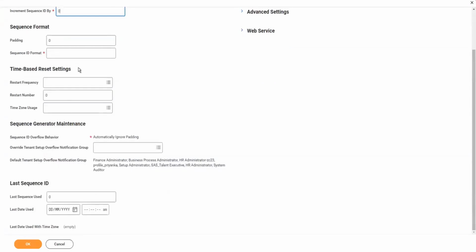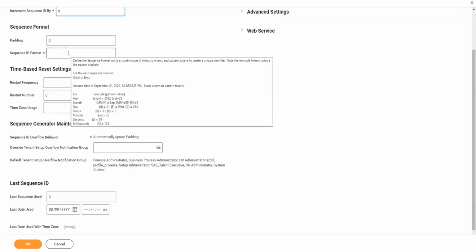Then there comes the most important field, which is your Sequence ID Format, which you are going to configure, and which will decide how unique your file would be. What will be the unique characters in it? What will be the constant? What will be the dynamic characters? There is a limitation here: you can have the dynamicity included only for the date-time fields and the sequence.